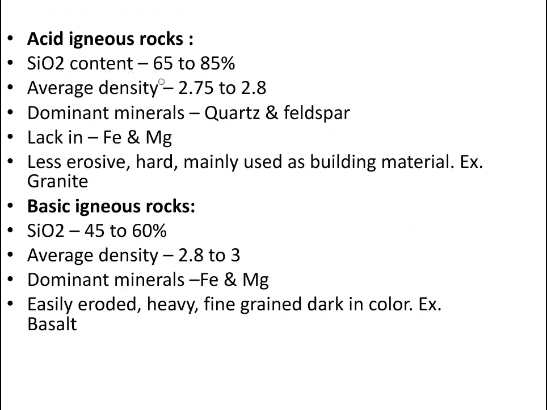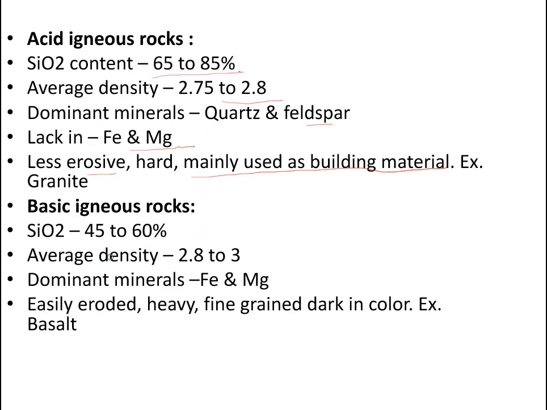Acid igneous rocks have a silica content of 65 to 85%, so they have more silica. Average density is 2.75 to 2.8, and dominant minerals are quartz and feldspar, and they lack iron and magnesium. They are less erosive and hard, and mainly used as building material, like granites, which have a higher silica content.